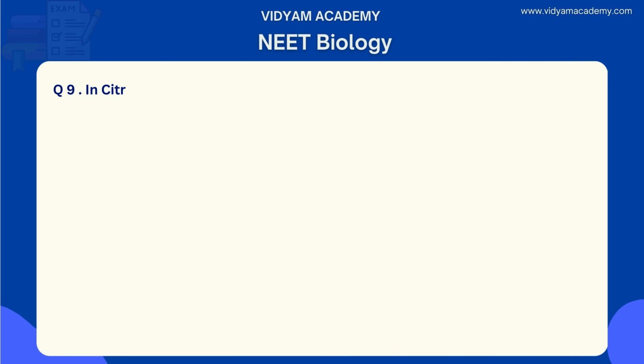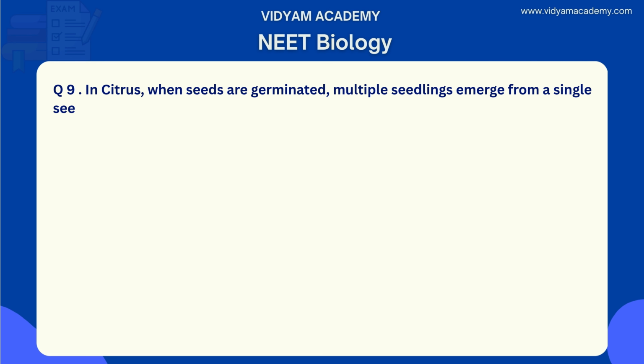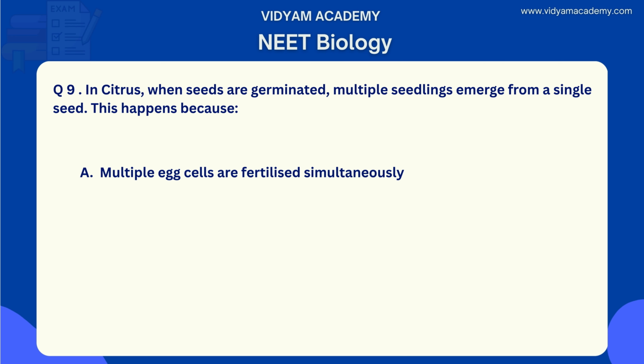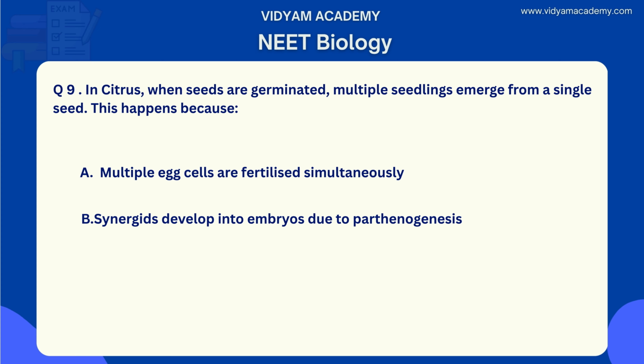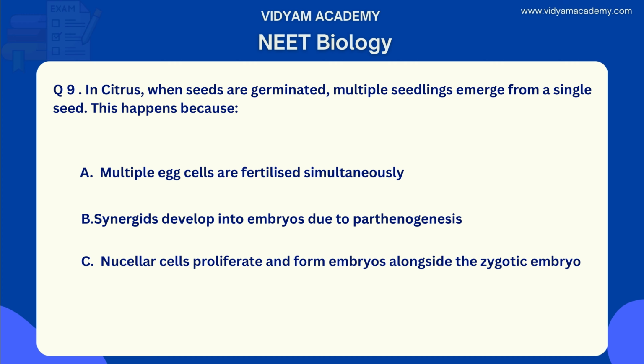Next, let's move to a very important question. Question number 9. In citrus, when seeds are germinated, multiple seedlings emerge from a single seed. This happens because: option A, multiple egg cells are fertilized simultaneously. Option B, synergids develop into the embryo due to parthenogenesis. Option C, nucellar cells proliferate and form embryos alongside the zygotic embryo. Option D, endosperm nuclei directly differentiate into embryos.